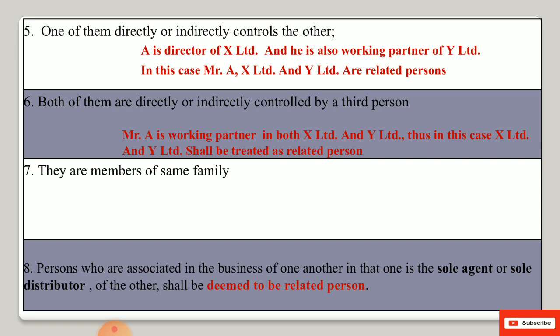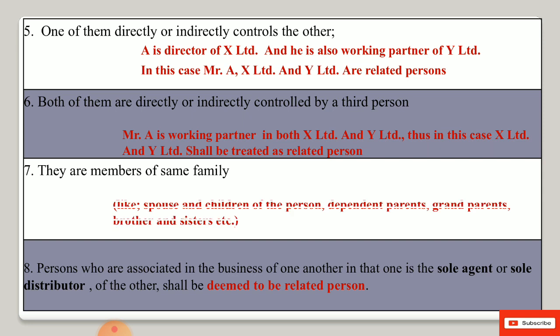The next one is they are members of the same family. It means two separate taxable persons who are members of the same family, so any supply between them will be treated as supply under GST. Who are the family members? The spouse of each other, or the spouse or children of the person.